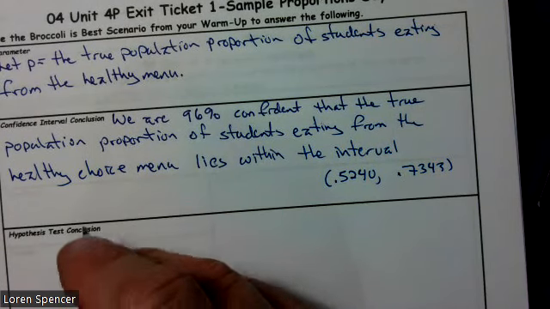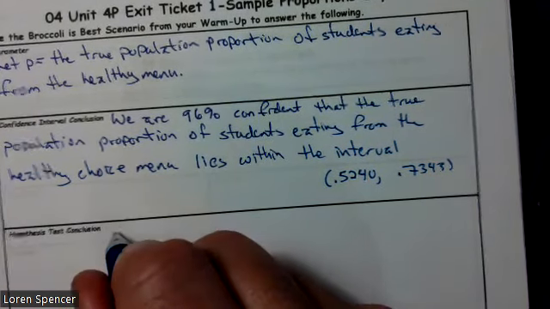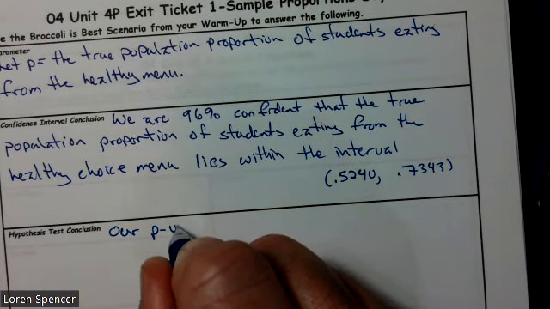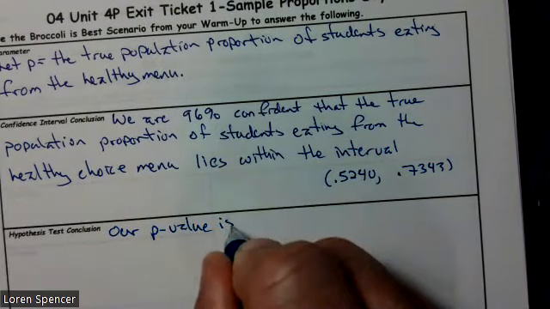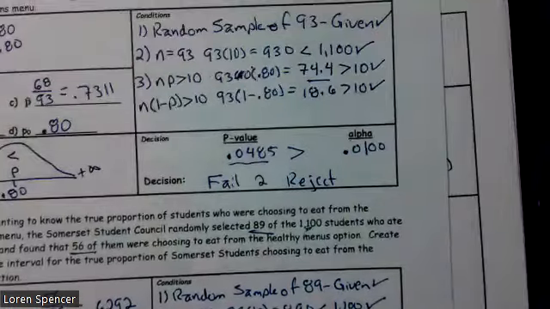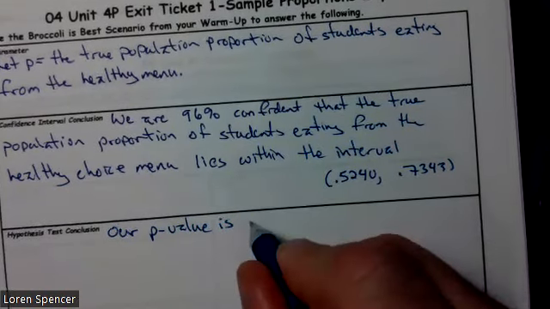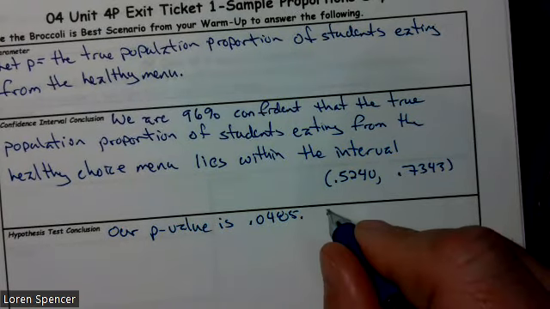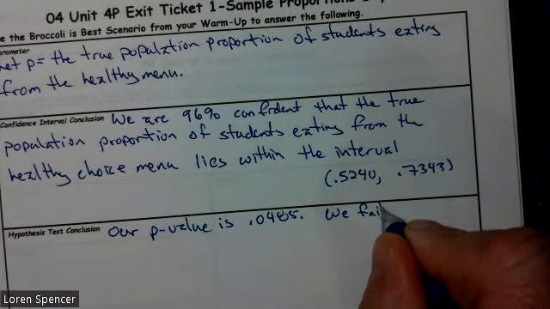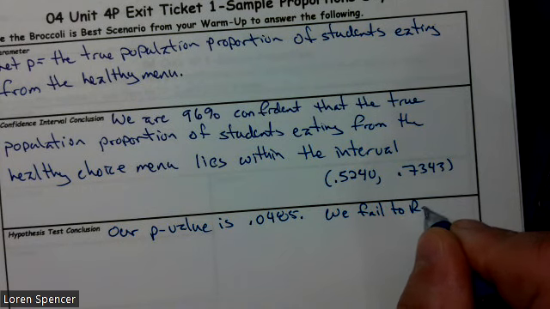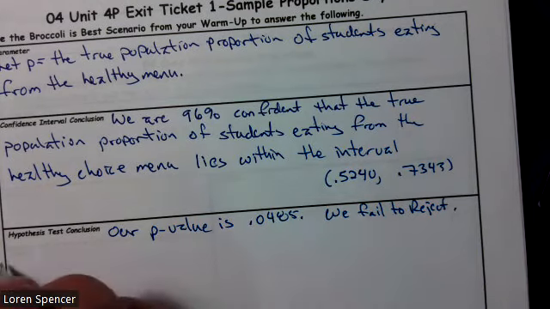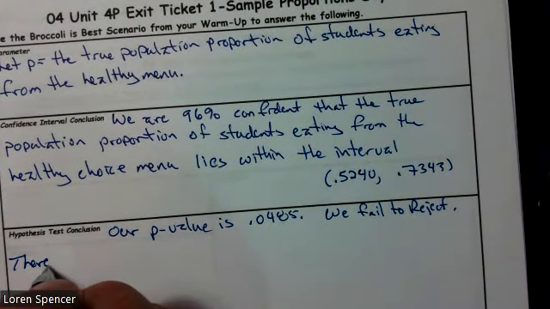So our hypothesis test, well, our p-value is, when I look back, our p-value was 0.0485. Our decision is we fail to reject. Why? We don't have enough evidence.